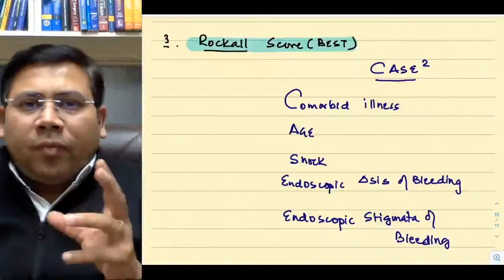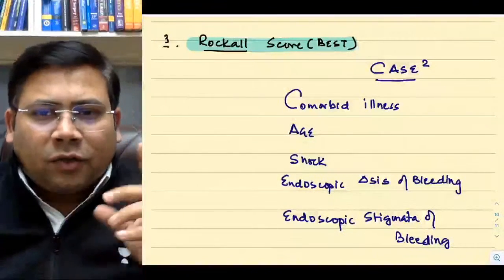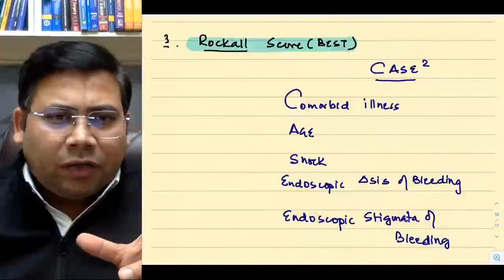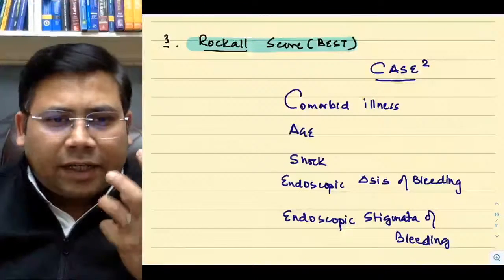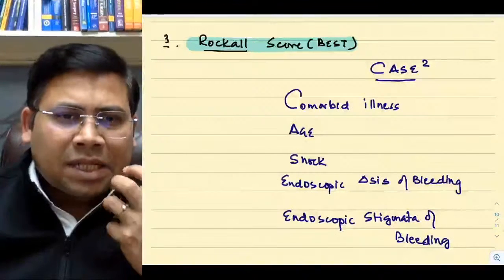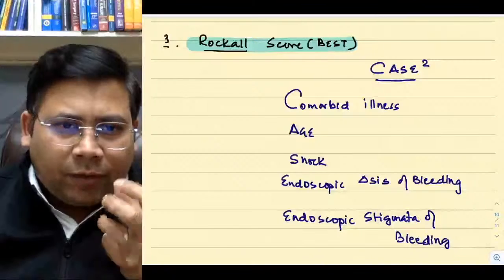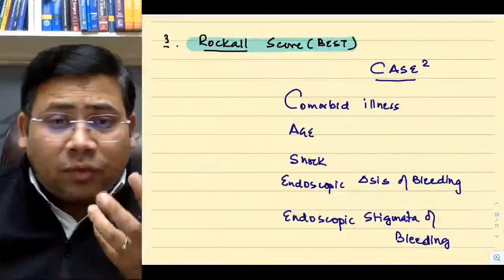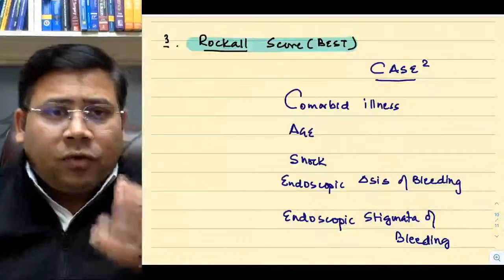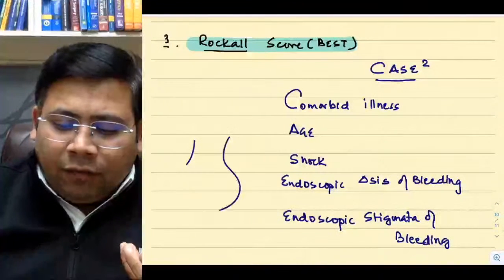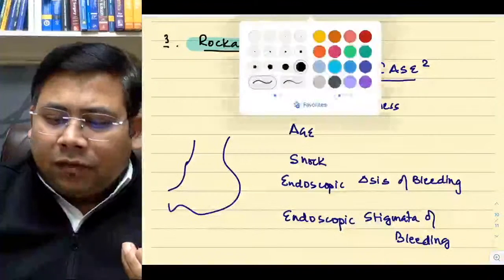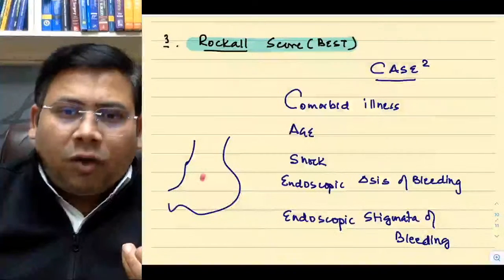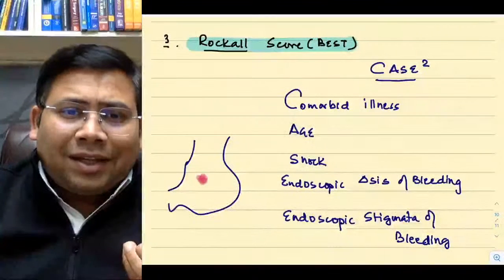Now, what do you mean by endoscopic stigmata? Endoscopic diagnosis means when you went for endoscopy, you saw that there was active bleeding from that part. That is known as endoscopic diagnosis of bleeding. What is endoscopic stigmata? When you went inside, you did not find anything, but one thing was there. What was that? There was a small clot, and this clot is a what?